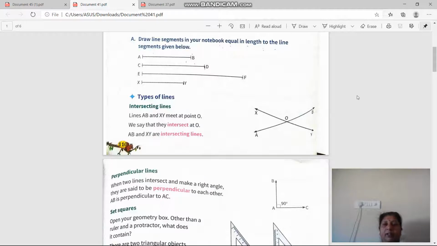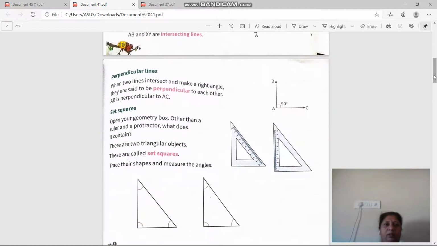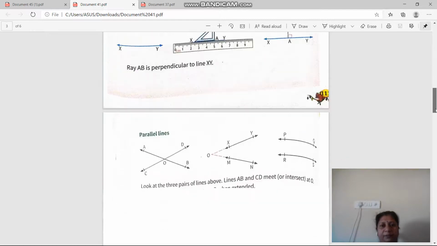Get it? Now next, perpendicular lines. When two lines intersect and make a right angle, they are said to be perpendicular to each other. Get it? Okay. Now third is parallel lines.